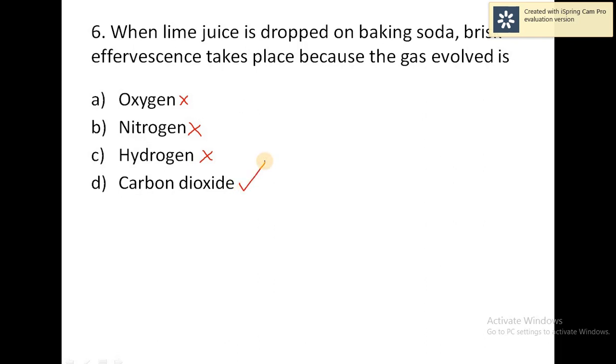Why? Baking soda and lime juice are an acid-base reaction. Okay, a normal baking soda contains sodium bicarbonate. The carbon is there, so it reacts with lemon juice or lime juice, so it evolves carbon dioxide gas. So this carbon dioxide gas is nothing but CO2 gas. So that is the correct answer here.